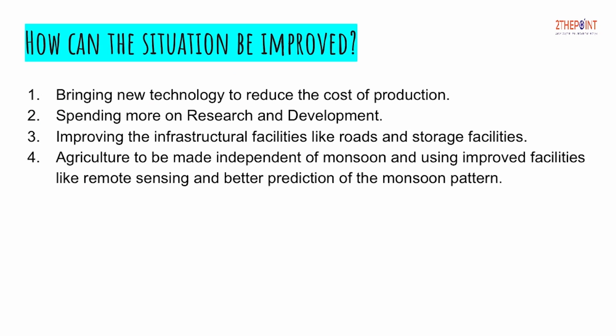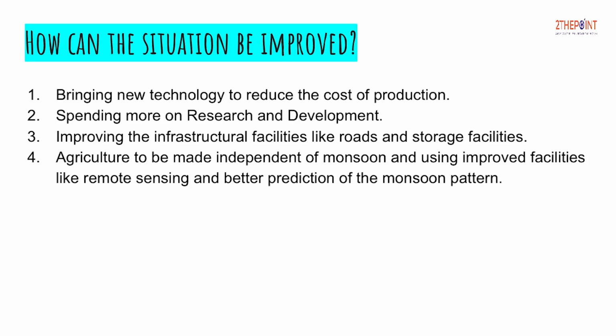The first thing is that we have to make our agriculture monsoon independent. That is, it should not depend on the monsoon anymore. This means using scientific techniques like remote sensing, using even more advanced satellites to predict the monsoon pattern, and improving the cold storage facilities, as well as connecting every nook and corner of the country through proper roads. Then there is bringing in new technology to reduce the cost of production. So we really need to spend on research and development in order to be masters, or at least bring new technology to the country.